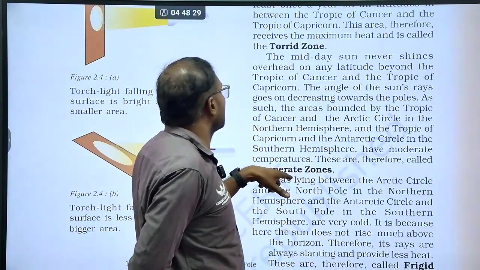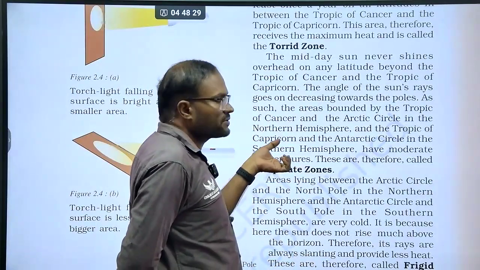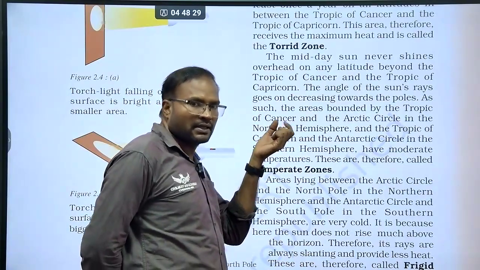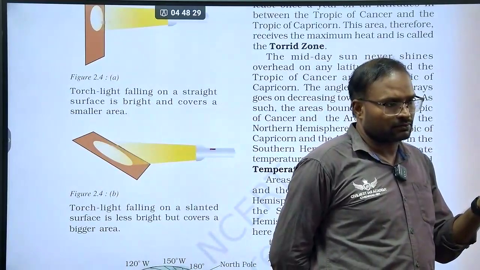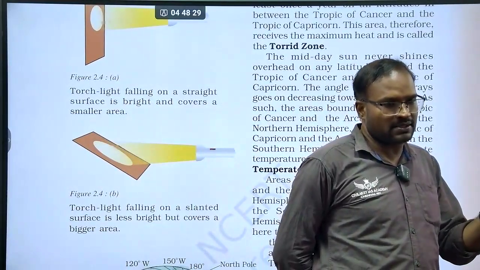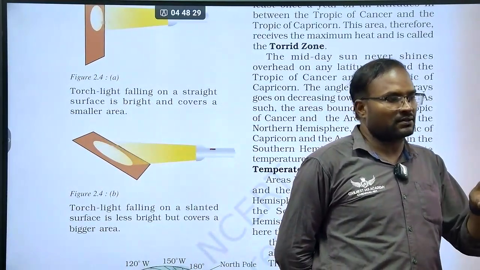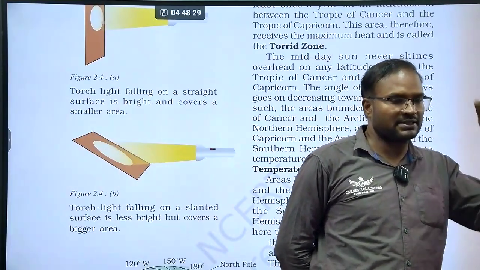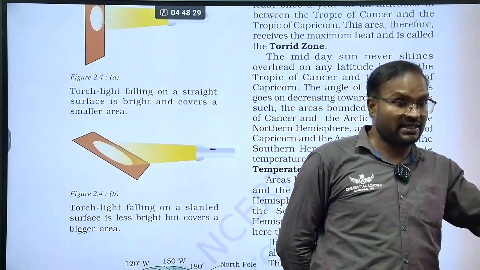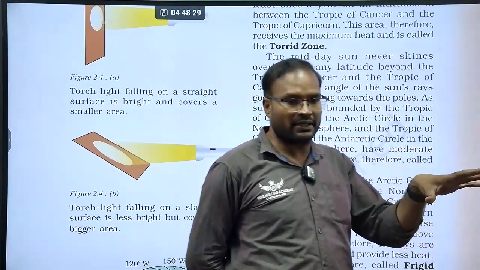So the question may be twisted like this: the temperate zone people will experience the overhead sun once a year, yes or no? No. The temperate zone people will never experience the overhead sun. They will experience the sun. The twist will be like this.